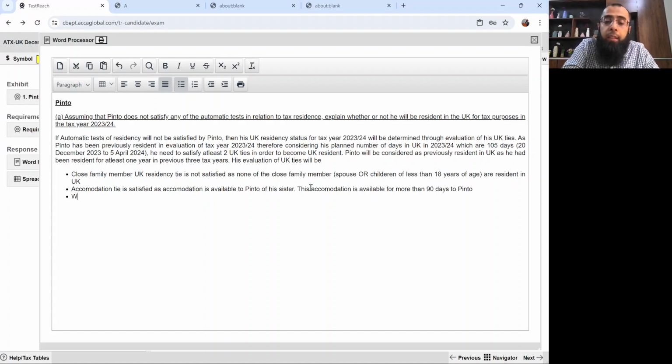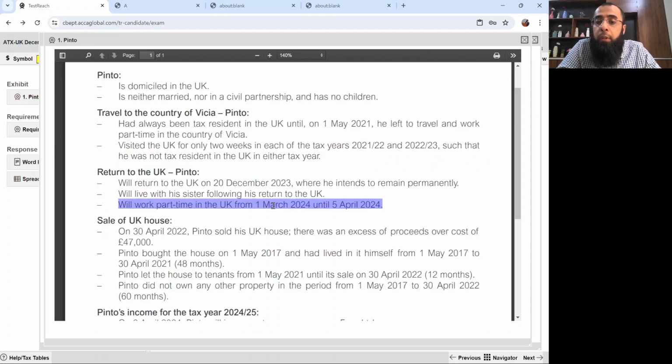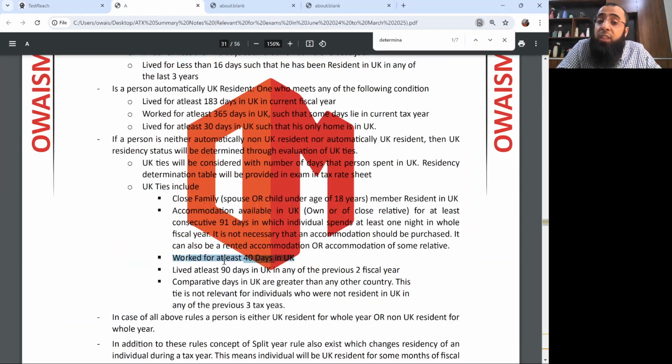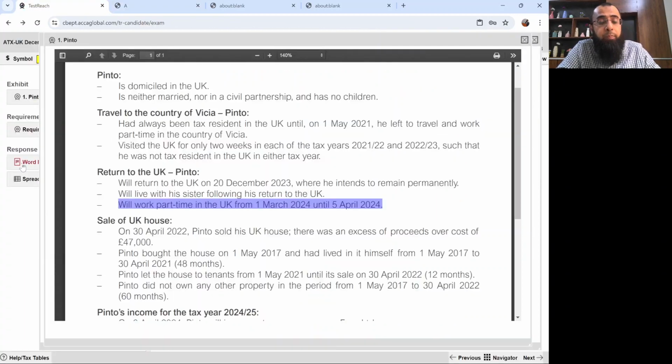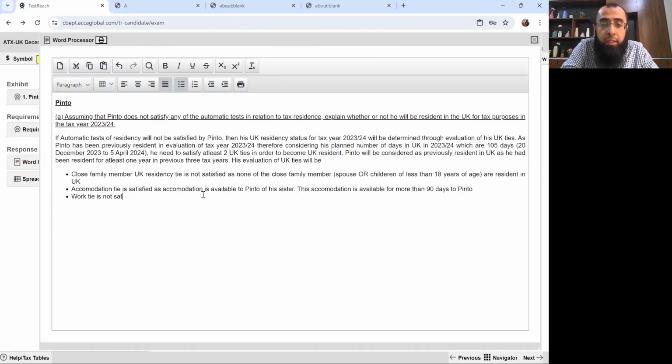Then the third tie is the work tie. Is the work tie satisfied or not? He will be working in the UK from 1st March 2024 until 5th of April. So that will be 35 days. For the work tie, you need to work for at least 40 days in the UK. So the work tie is not satisfied as Pinto will work for less than 40 days in the UK in tax year 2023-24.